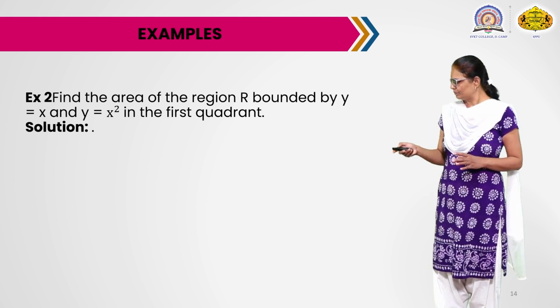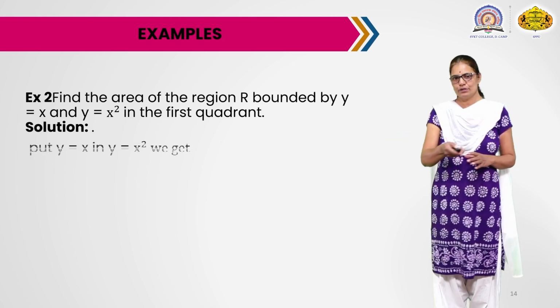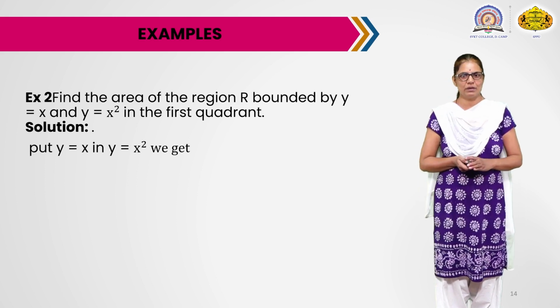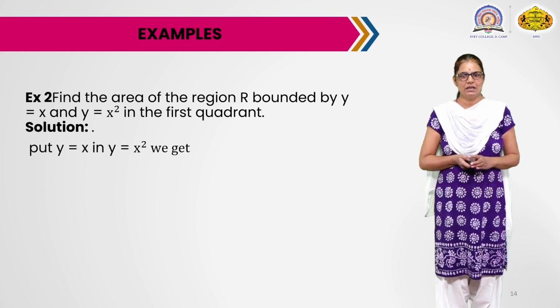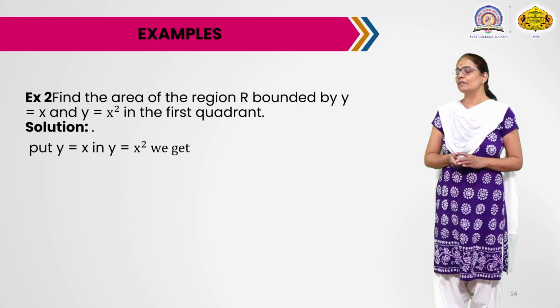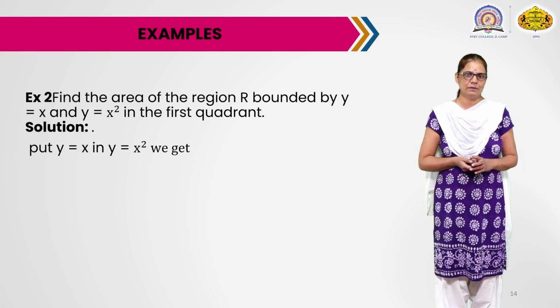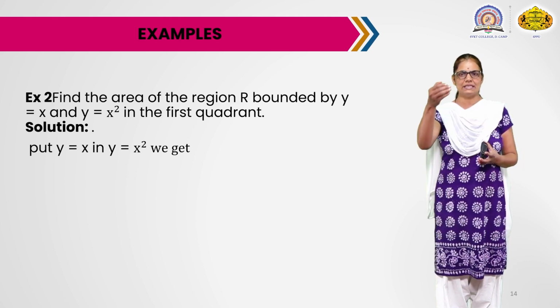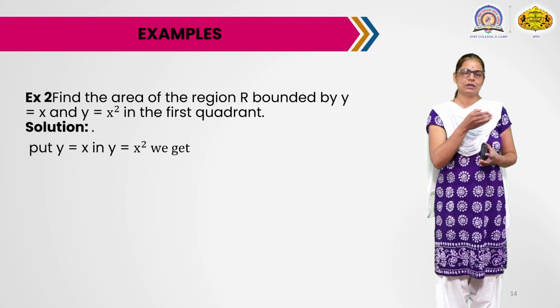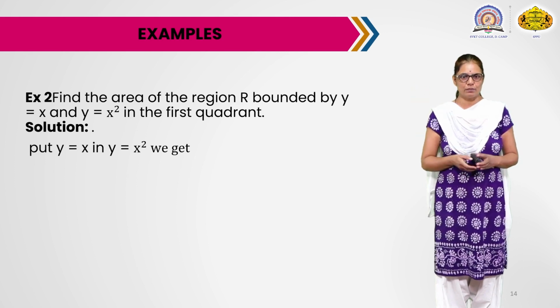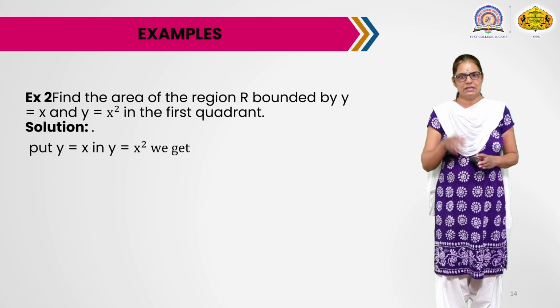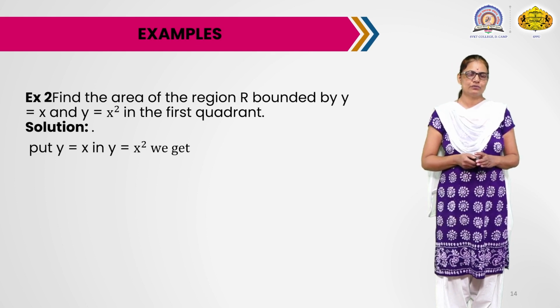So now here, the first thing is we should draw the region, which is very important. The region is bounded by the line y equals x and y equals x square. Y equals x is a straight line which bisects the first and third quadrant, and y equals x square is a parabola, and we consider the region only in the first quadrant. So for that,